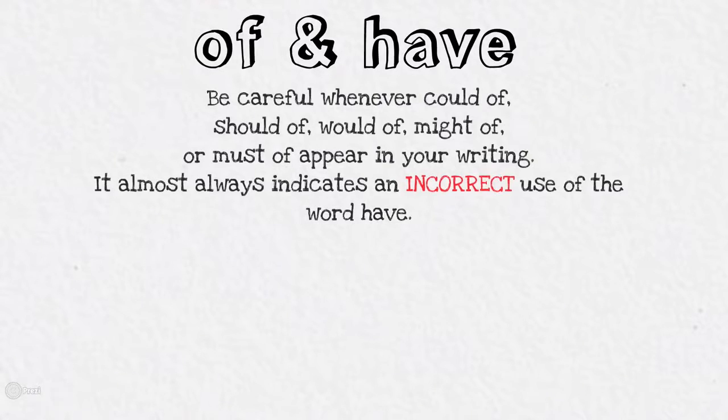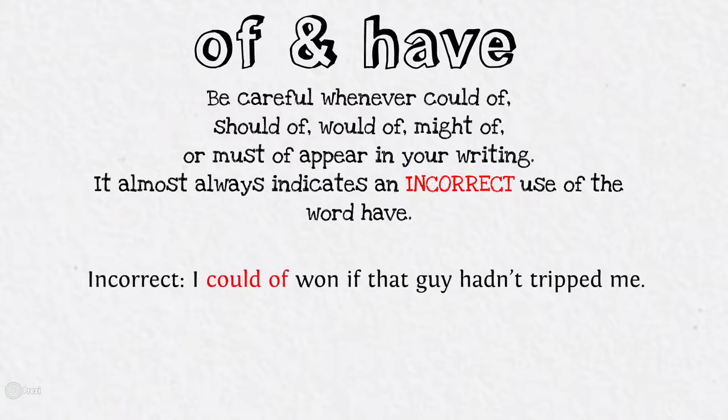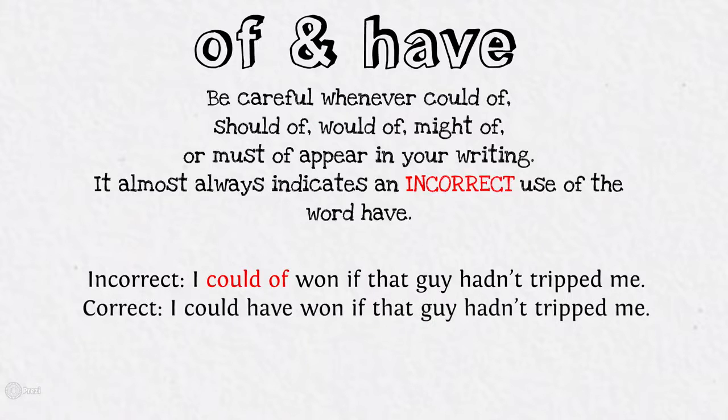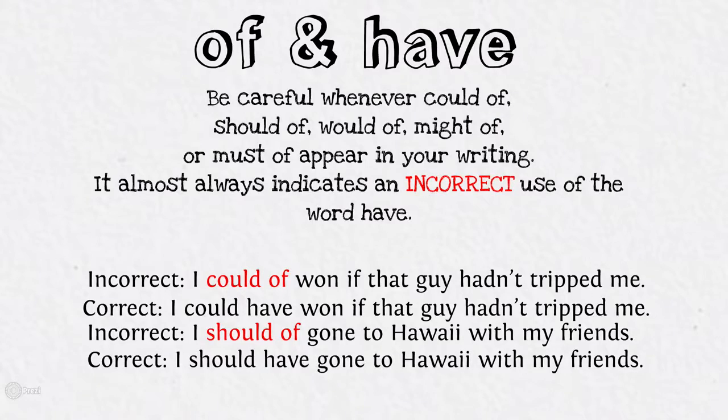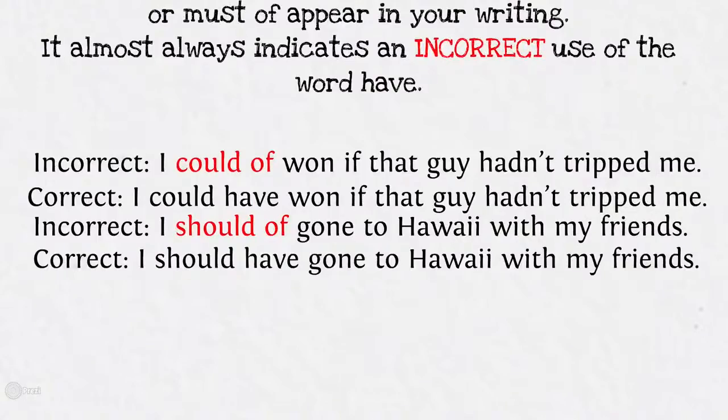Of and have. Be careful whenever could've, should've, would've, might've, or must've appear in your writing. It almost always indicates an incorrect use of the word of. Incorrect: I could of won if that guy hadn't tripped me. Correct: I could have won if that guy hadn't tripped me. Incorrect: I should of gone to Hawaii with my friends. Correct: I should have gone to Hawaii with my friends.